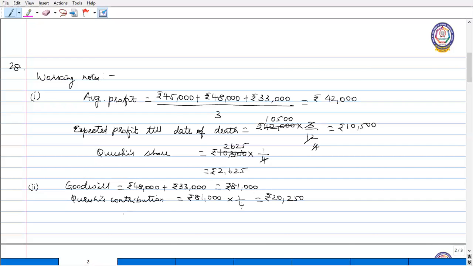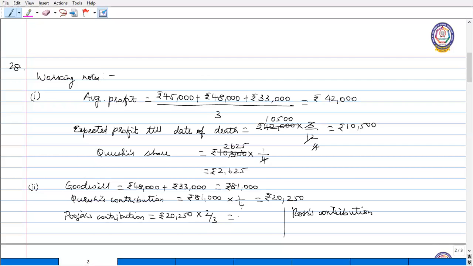So it is 20,250. Now, he has contributed this much, that is, he is sacrificing this much, and the existing partners are going to be gaining, isn't it? So they have to compensate Qureshi. What should be their contribution? The other two partners, Pooja and Rose. Pooja's contribution: out of this 20,250, she is going to gain two-third, right?